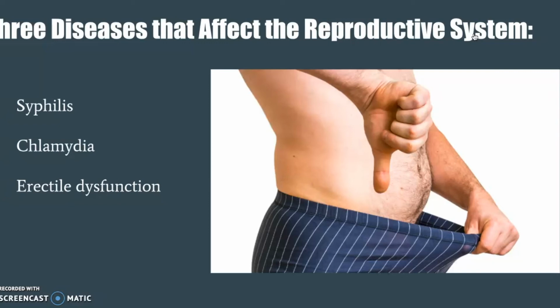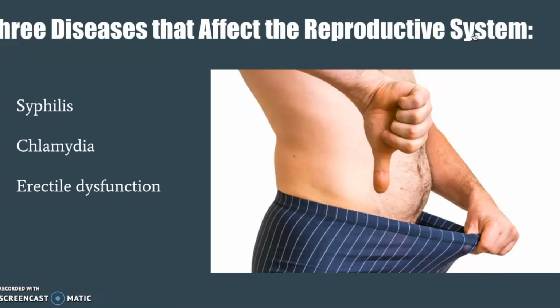Okay, so this chlamydia is a common STD that can affect both men and women, and it causes serious permanent damage to women's reproductive system. This can make it difficult or impossible for her to get pregnant later on. Chlamydia can also cause a potentially fatal ectopic pregnancy.